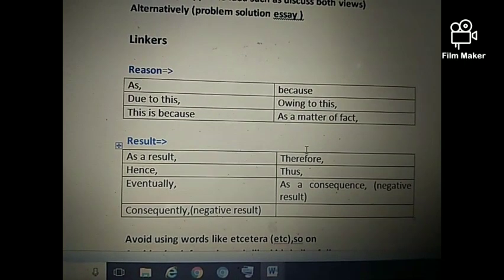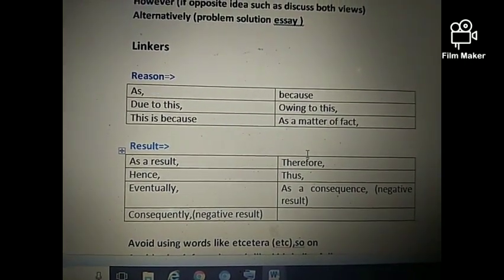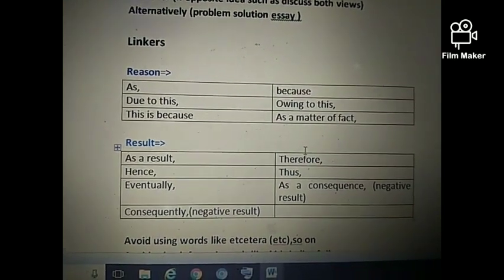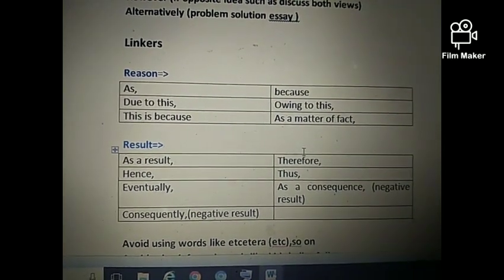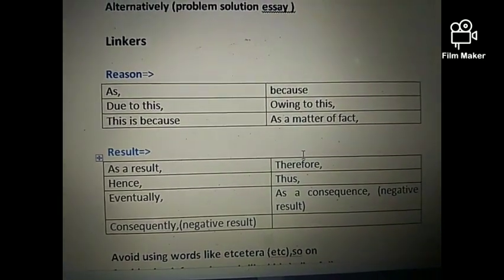And if you are using these two in between the sentence, you have to put a comma before as well as after the linker. And because is always used in between the sentence. Don't ever use it at the start of the sentence, and don't use any punctuation mark after because.